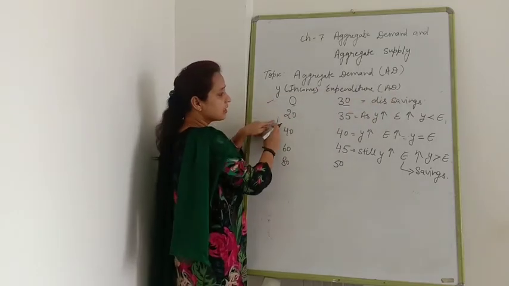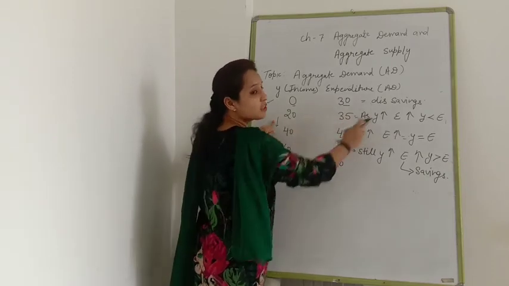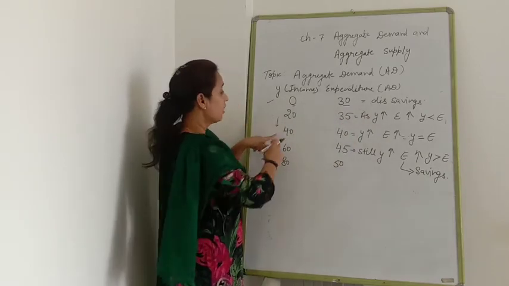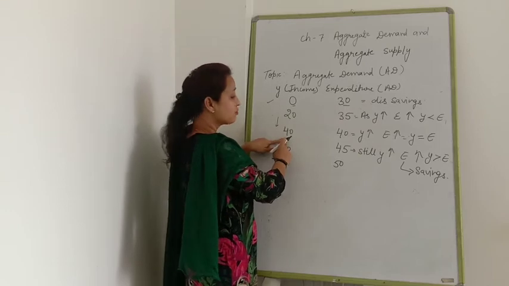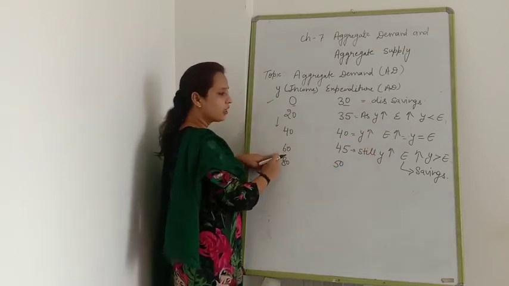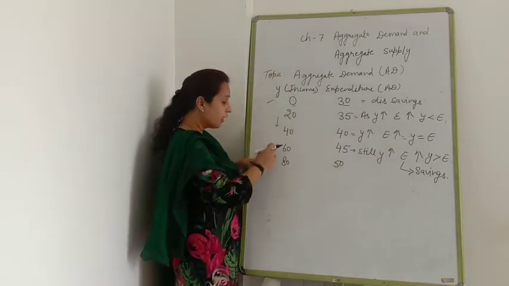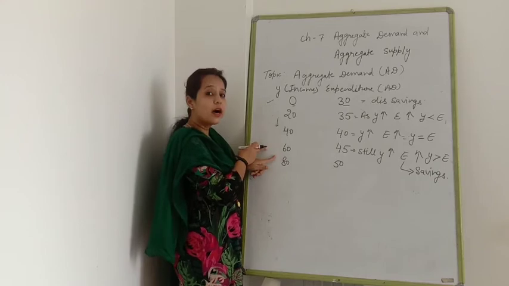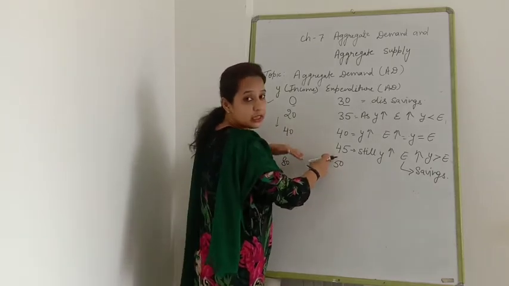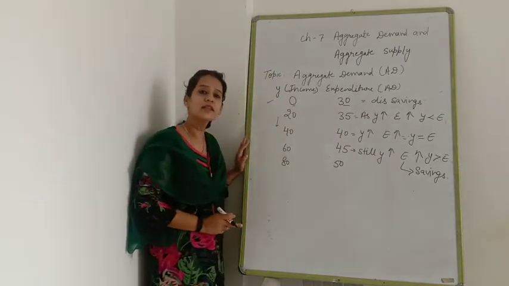When income increases, expenditure also increases, but still there will be the situation of dissaving. Now the point comes when income will be equal to expenditure. Still if your income is increasing, expenditure also increases, but here income increases at a higher rate and expenditure increases at a lower rate. The difference between both will be known as saving.